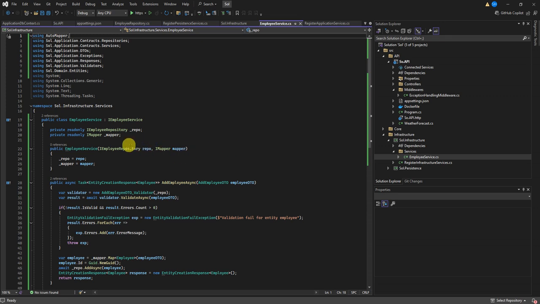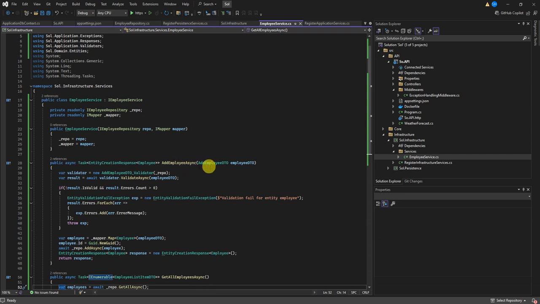In that service I'm using IEmployeeRepository and AutoMapper, and here I'm trying to add an employee with employee data as a parameter. So I'm calling my validator and getting the validation result. If the validation result is not valid and it has some errors, I'm sending my custom exceptions.